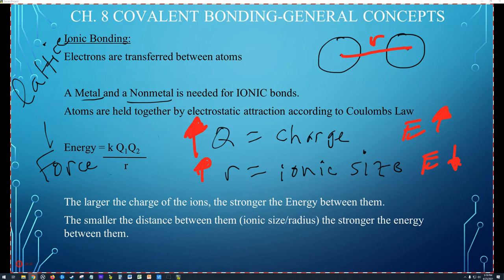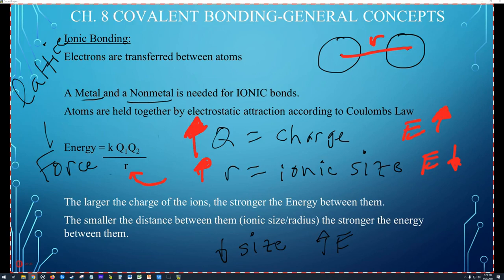The ionic size, if it increases, then the energy decreases because it's in the denominator. The smaller the distance between them, the smaller the ionic size or ionic radius, the stronger the energy. So if the ionic size goes down, then the energy will go up.